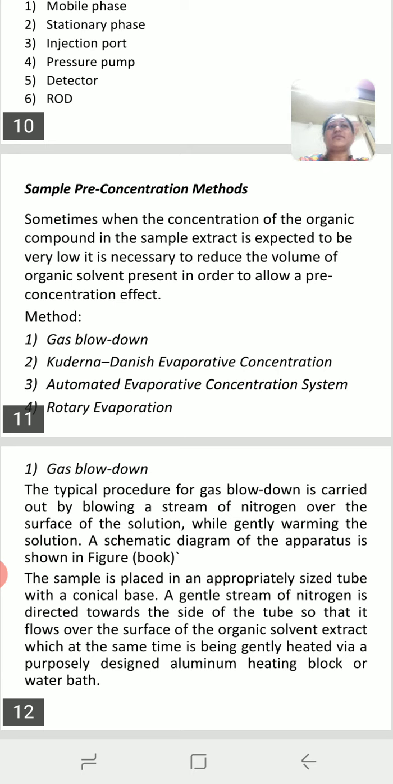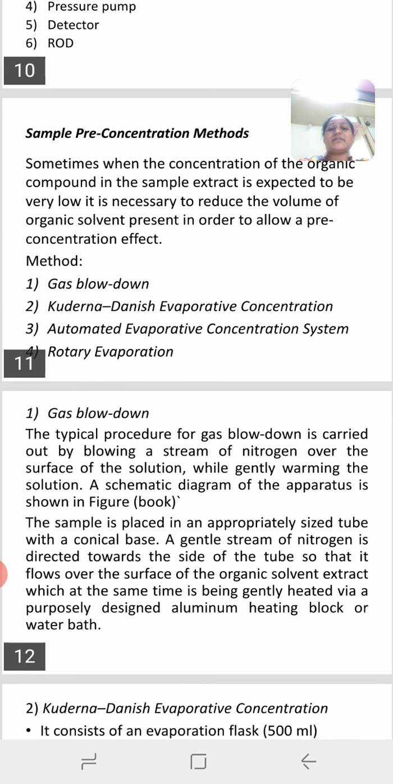If the concentration of the sample component in a sample is very low, at that time we reduce the quantity of the sample. This process is known as pre-concentration. Sometimes when the concentration of the organic compound in the sample extract is very low, it is necessary to reduce the volume of organic solvent. This method is known as pre-concentration.